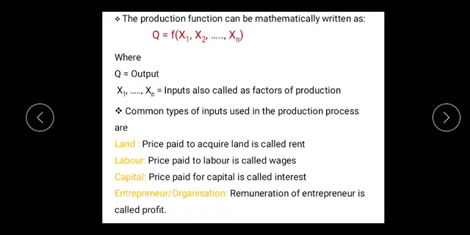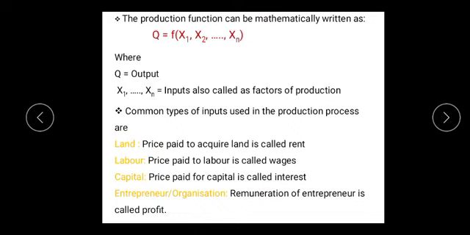Students, the term land in economics has a special meaning. It does not merely mean soil as in the case of ordinary language, rather it stands for all those natural resources which are useful, which are scarce, and which have an exchange value. An important characteristic of land is that it is fixed in supply, or we can say the supply of land to the economy as a whole is perfectly inelastic. The price paid to acquire land is called rent.